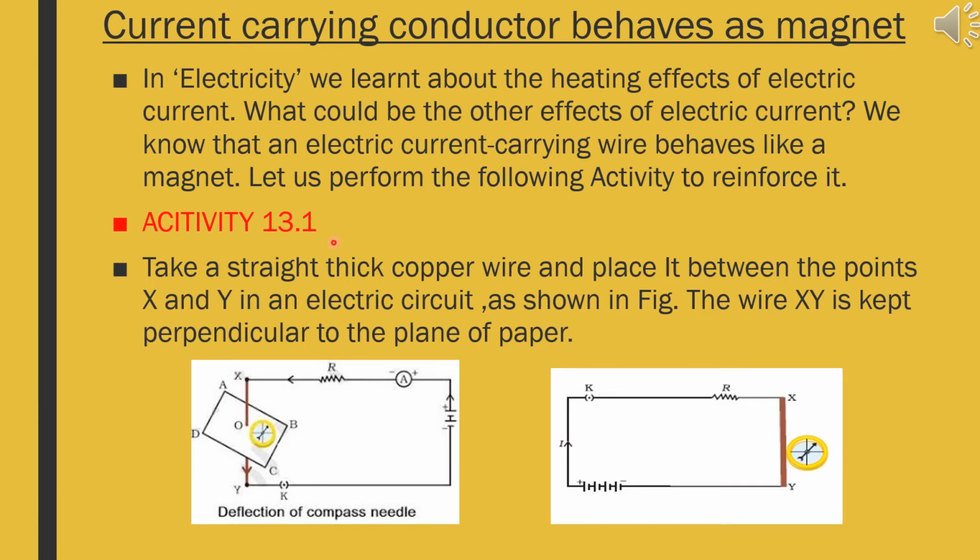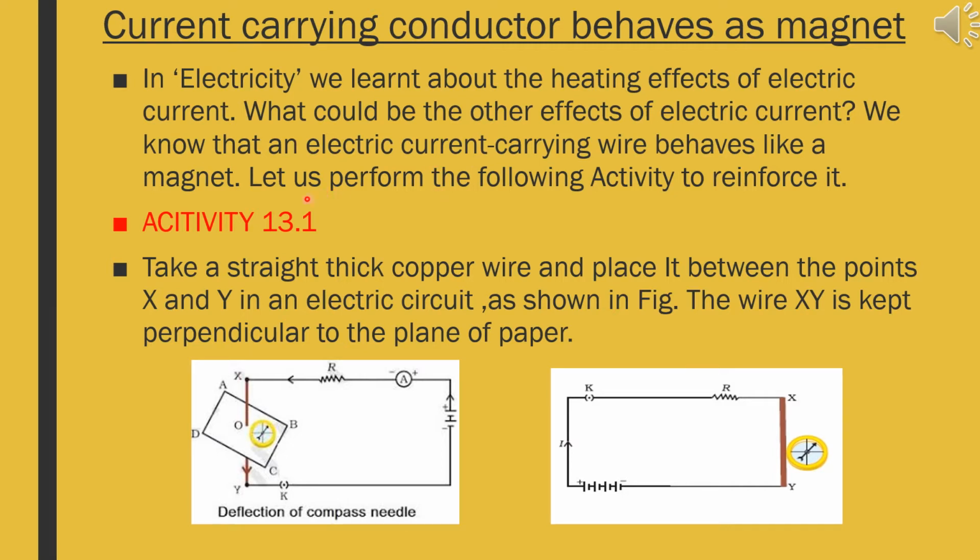Let us begin with the topic current carrying conductor behaves as a magnet. Children, in the electricity chapter you have learned about heating effects of electric current and what could be the other effects of electric current. And you all know that an electric current carrying wire behaves like a magnet. For that we need to perform an activity here to reinforce it and understand much more about it. Let us go for an activity.